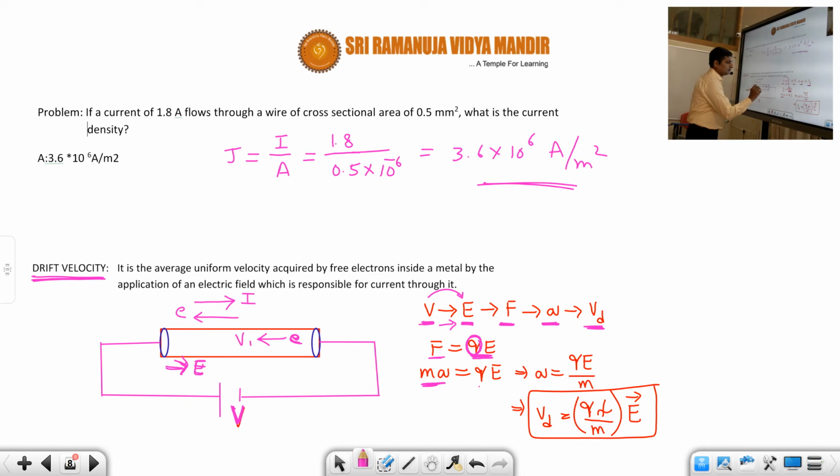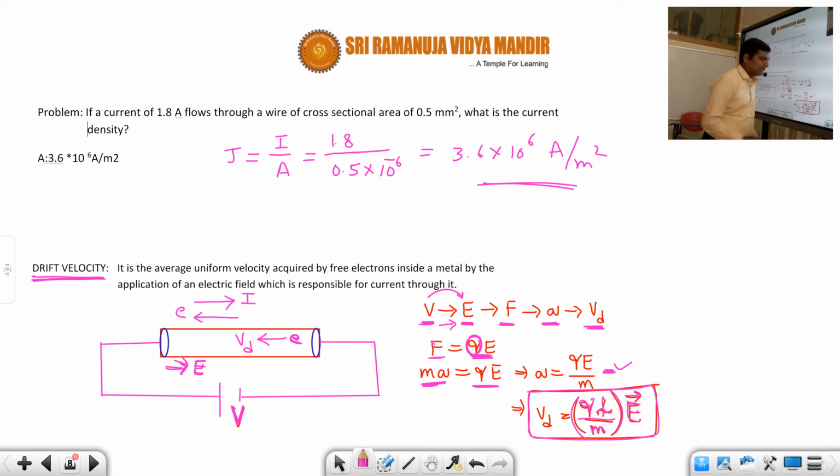So therefore, this electron will be drifted. Drifted means forced, okay, towards one side, and that velocity is called as drift velocity. So therefore, here you can write F is equal to QE, ma is equal to QE. From here, a is equal to QE by m. Okay, and from here, after doing some integration, finally you will get this result where the drift velocity is given as Vd is equal to Q tau by m into E.